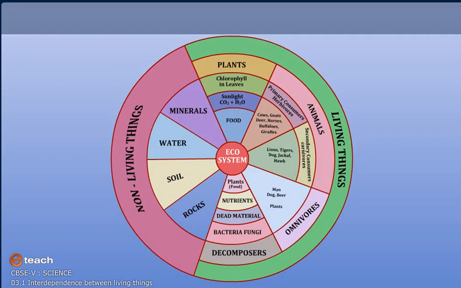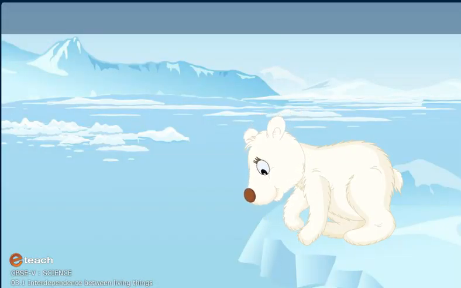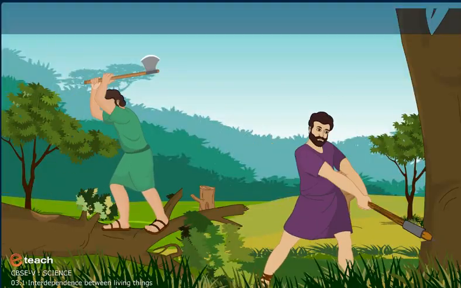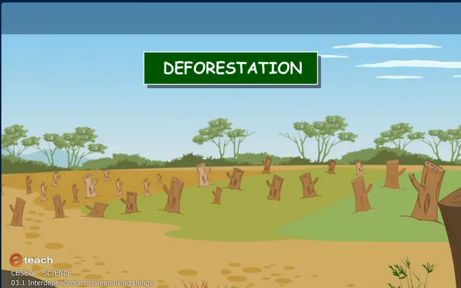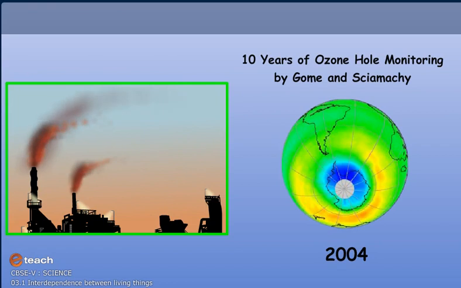We depend on each other, and we, as intelligent humans, should not disturb the fine balance of the ecosystem. With excessive pollution and emissions, our polar caps are melting. Today, there are just about 1,400 tigers left in India, and they are still being poached indiscriminately. Our forests are being depleted by indiscriminate cutting of trees. The ozone layer has been depleted and is a matter of great concern.